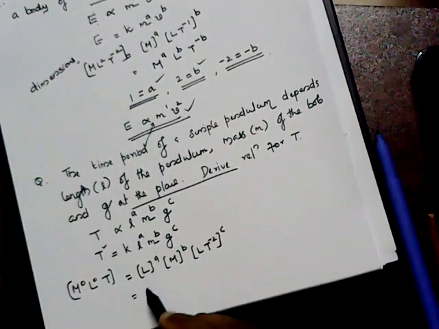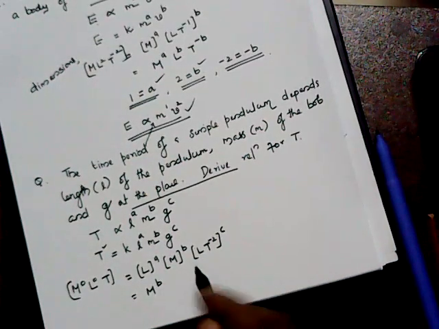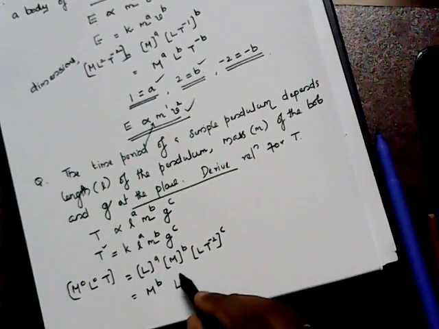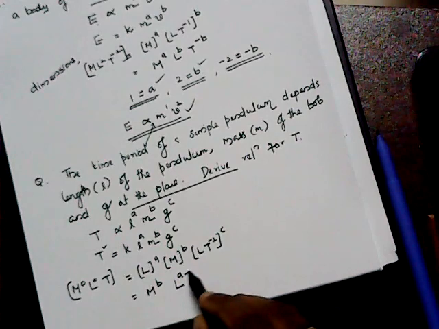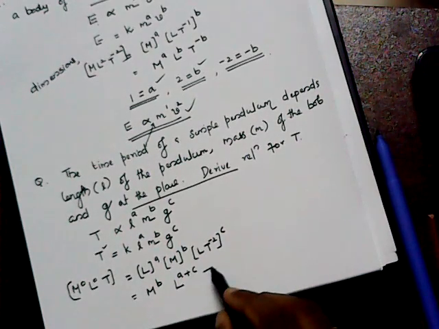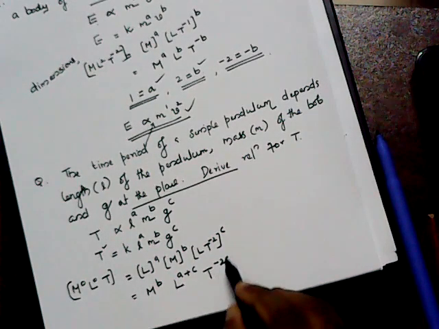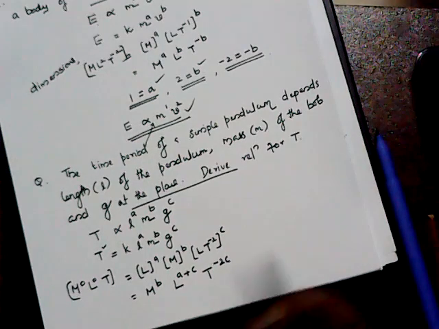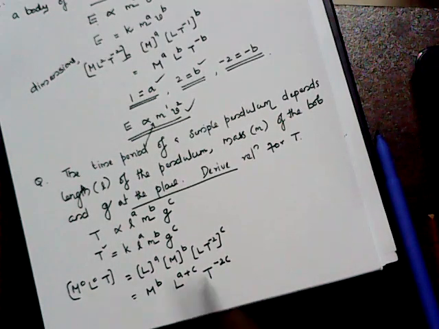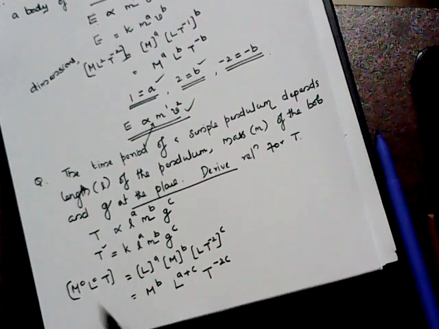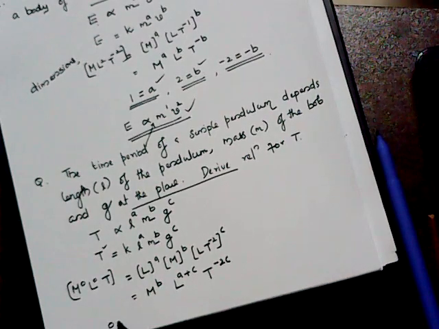So here M got the power of b only. Then here L raised to a, L raised to c, then T raised to minus 2c. So you just compare the left hand side and right hand side. For M to the power 0, you take the value as b.